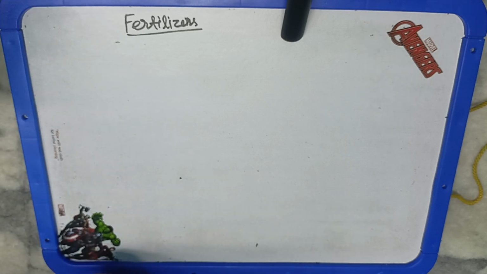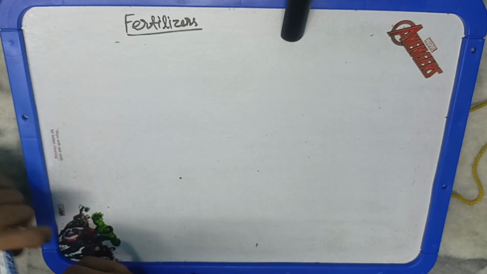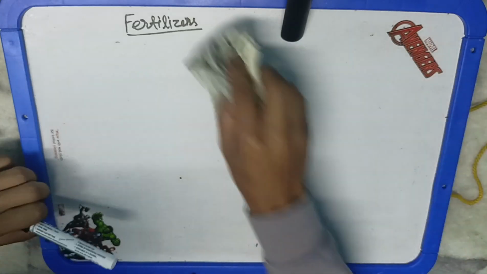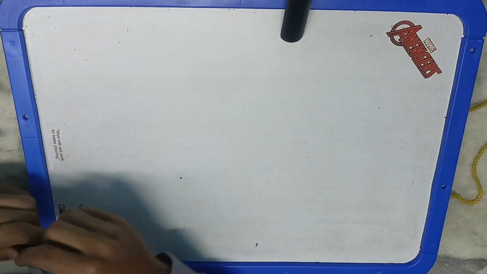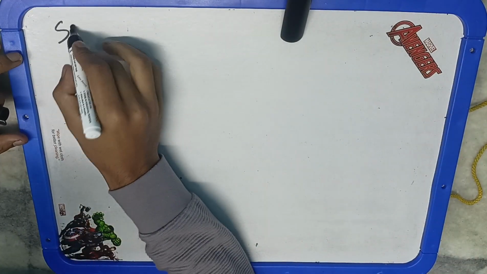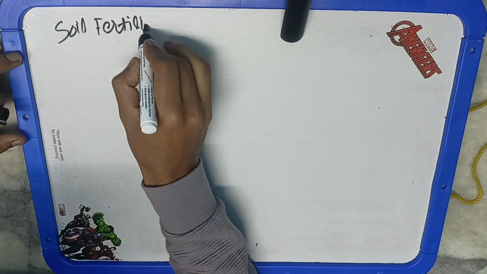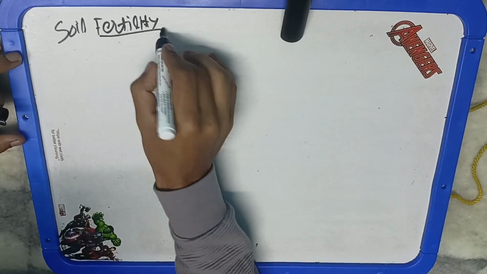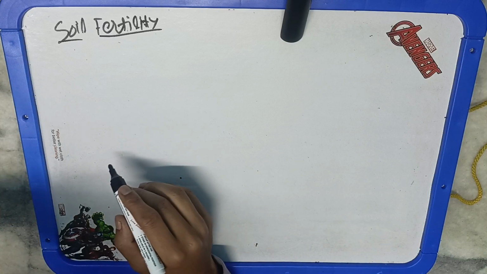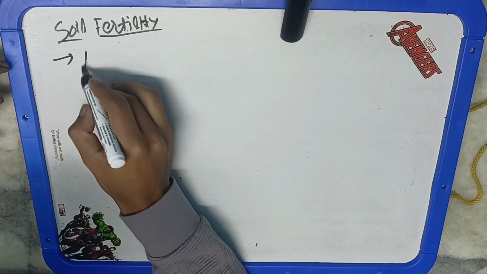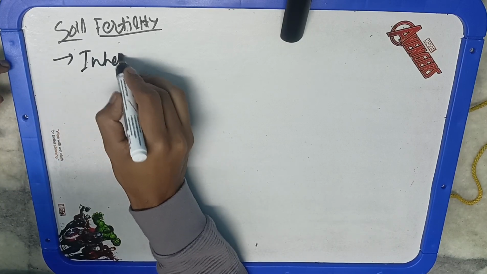Hello students, in this video lecture we are going to study about soil fertility and productivity. So first, starting with the first topic, that is soil fertility. How do we define soil fertility? See, soil fertility is the inherent capacity of a soil to supply the available nutrients.